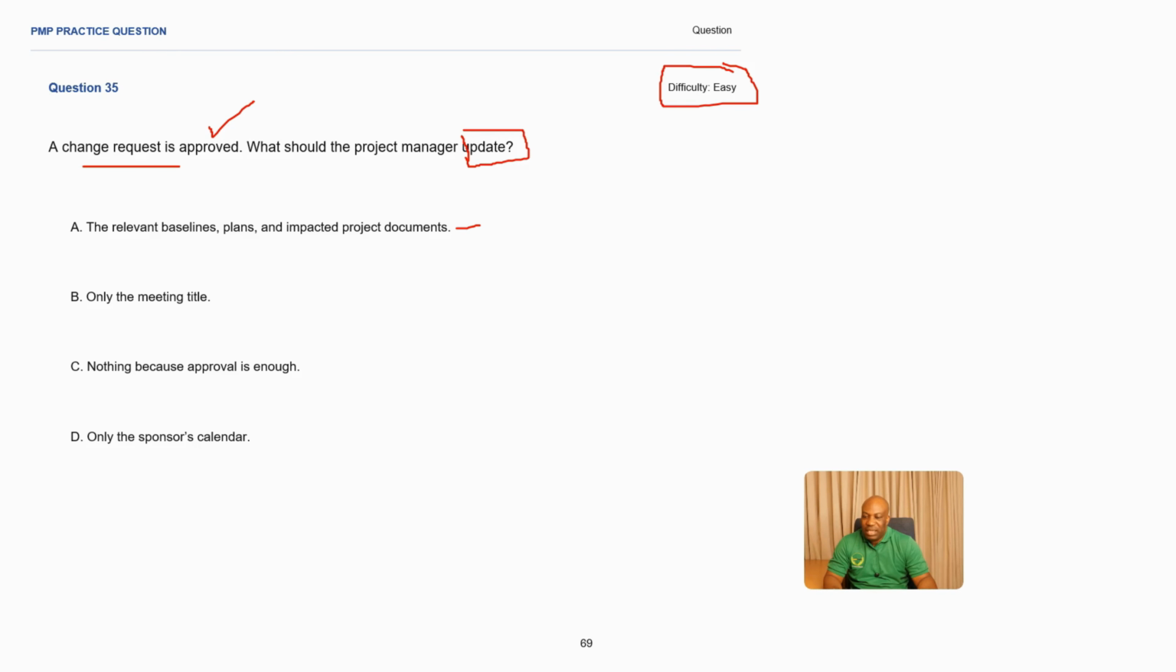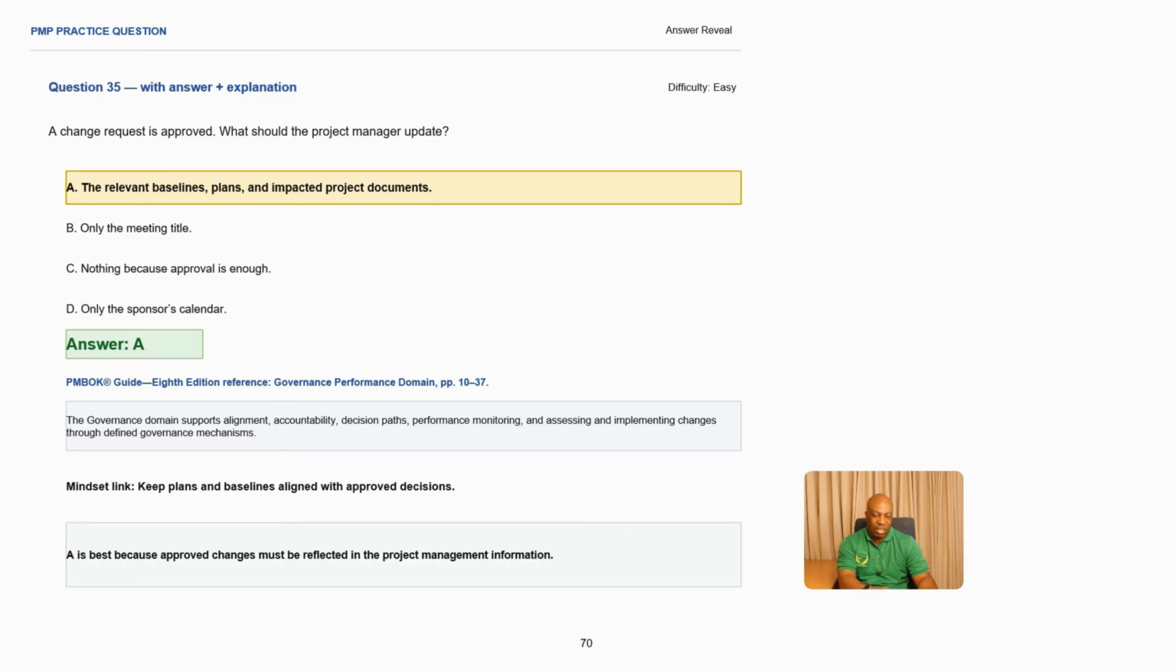Only the meeting title. This does not resolve the problem. So automatically you can eliminate this answer. There's no way you can choose this answer. Then C, nothing because approval is enough. No, even if approval is done, approval is going to result in some other documents being updated in the project management process. So this is an incorrect answer. Only the sponsor's calendar. This does not help. I don't know if someone is going to choose this answer, so we eliminate it straight away.